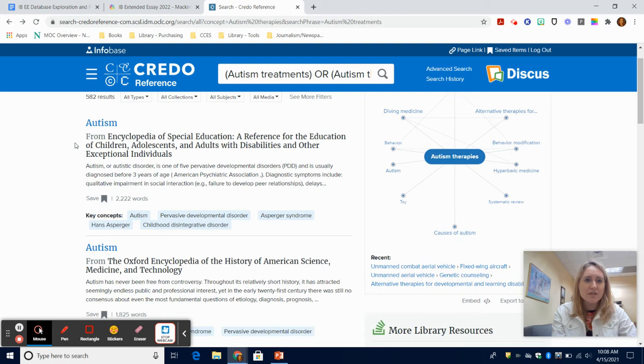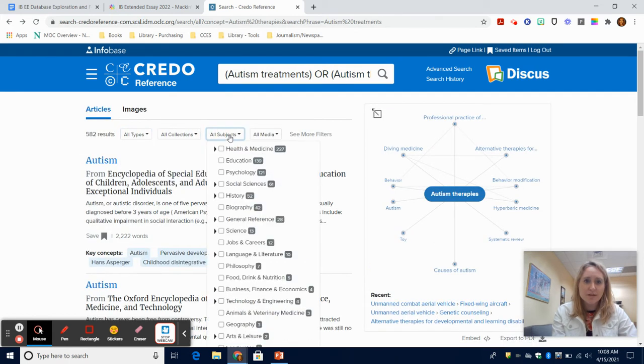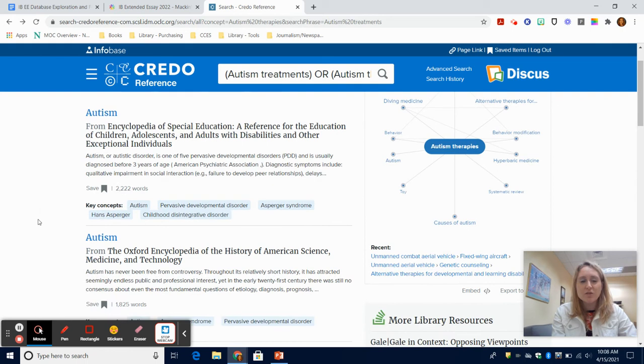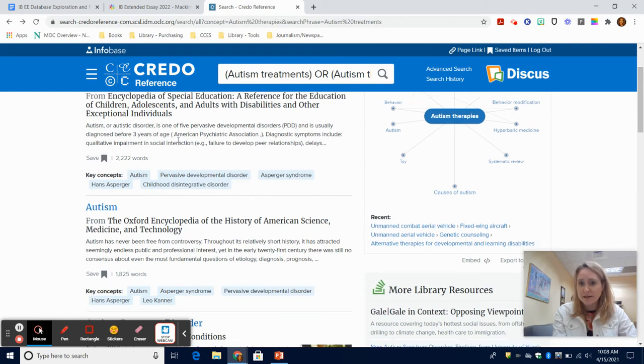So you can see here, these are my search results. You can narrow them down based on what you're looking for. Subject terms. If you wanted images or audio, you could do that. So just basically to show you examples though, it tells you in large font where it's from. So a lot of these are from very credible encyclopedias.